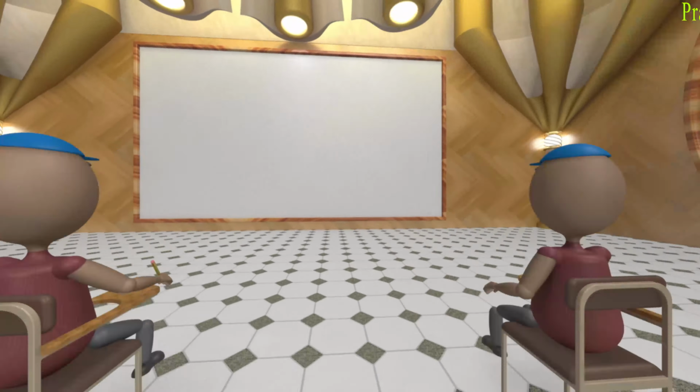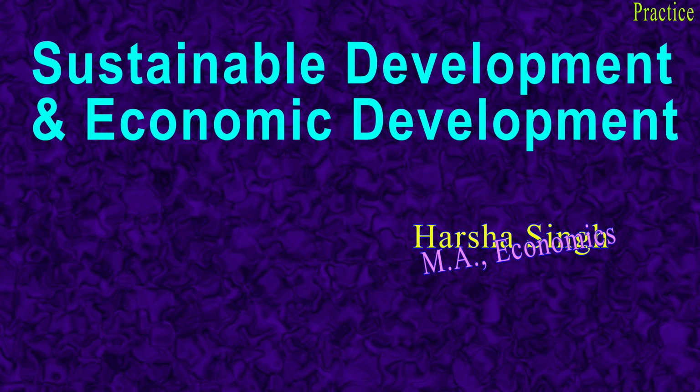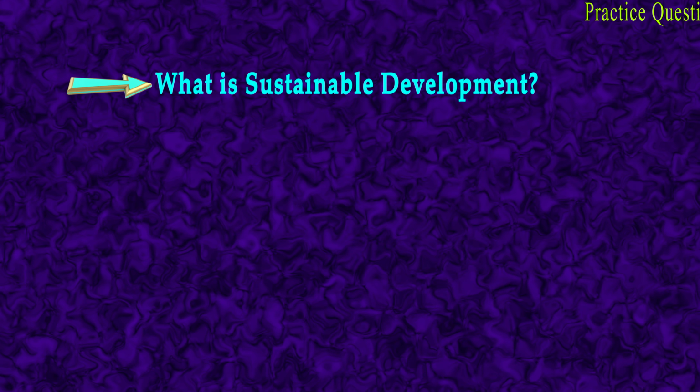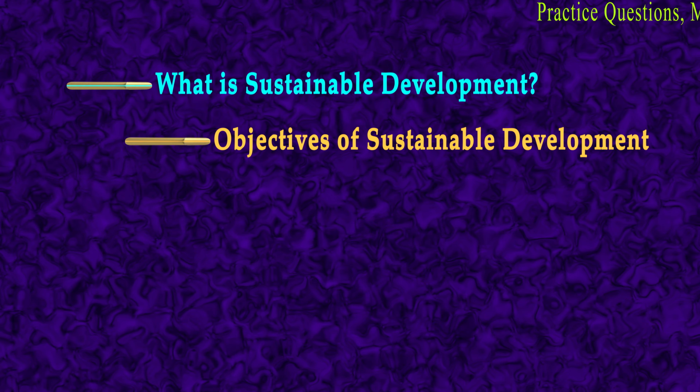Today's topic is sustainable development and economic development. In this lecture, we are going to study what is sustainable development, its spheres and its objectives, and we will also study economic development, indicators of economic development, difference between economic growth and economic development, and factors which affect economic development. So let's begin with sustainable development.